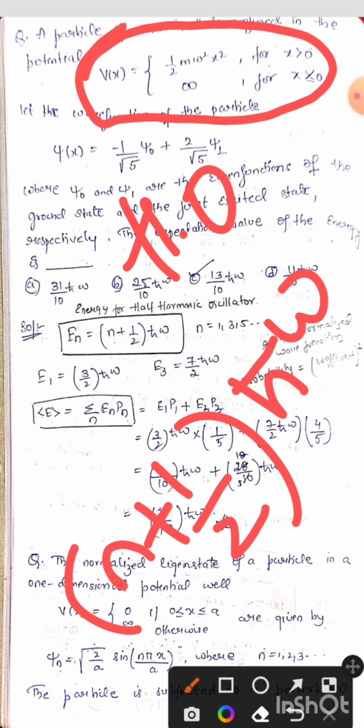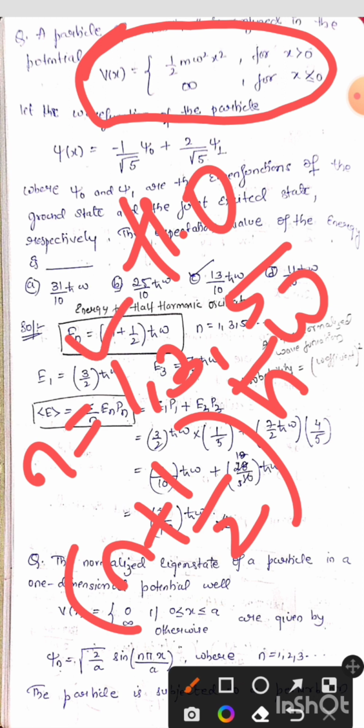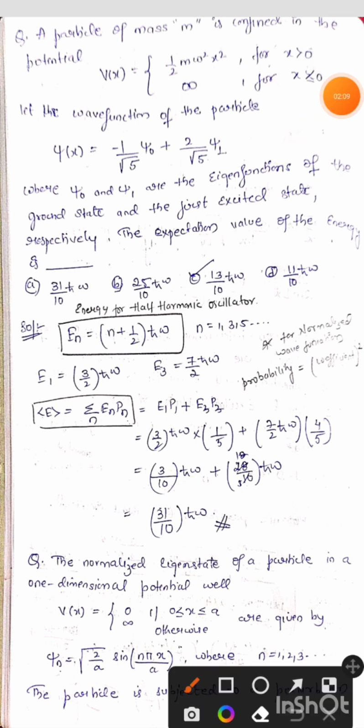Now, for the given state, for n equal to 0 and n equal to 1, the ground state and the first excited state. Here, since it is the harmonic oscillator, the n value will range over 1, 3 and 5. 1 is the ground state, 3 is the first excited state. Then the energy value for E1 is 3 by 2 h cut omega.